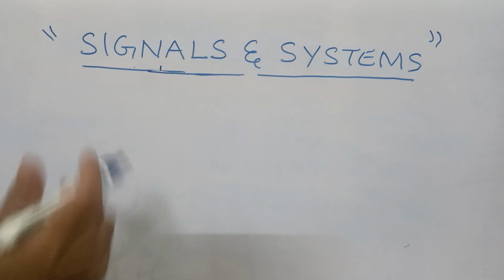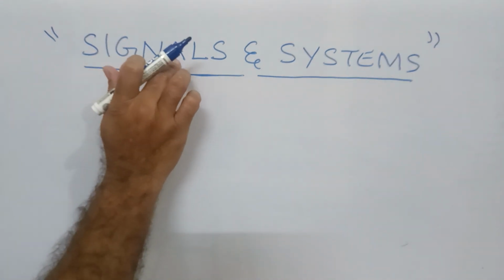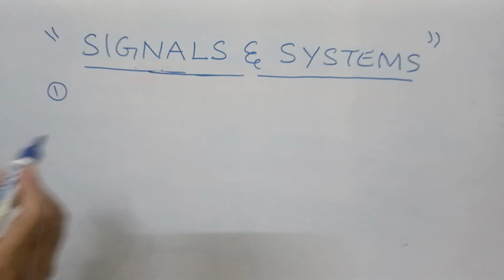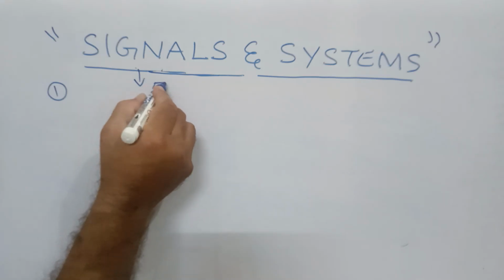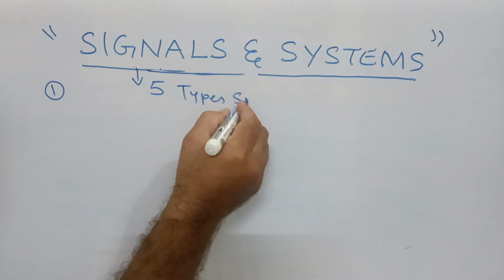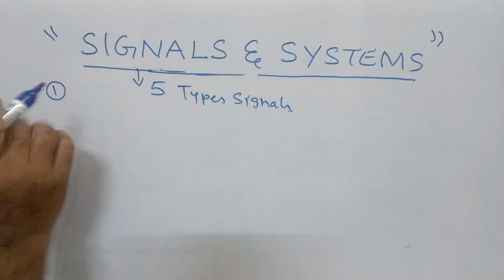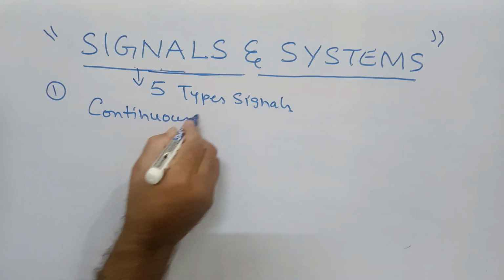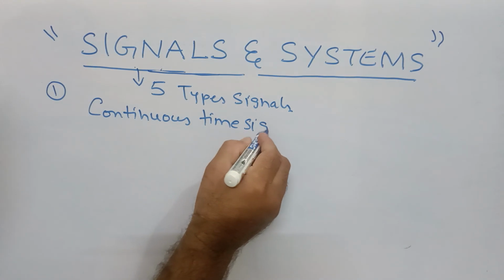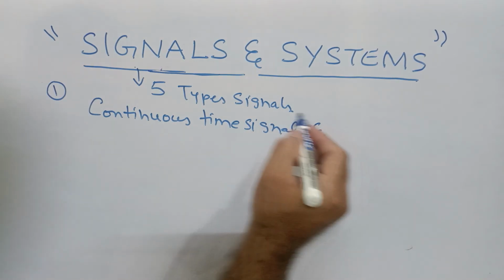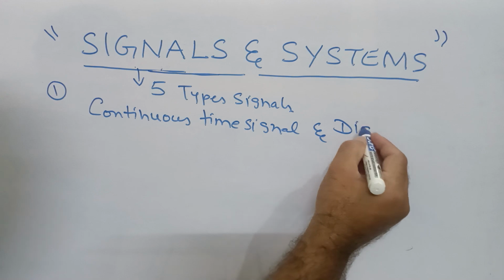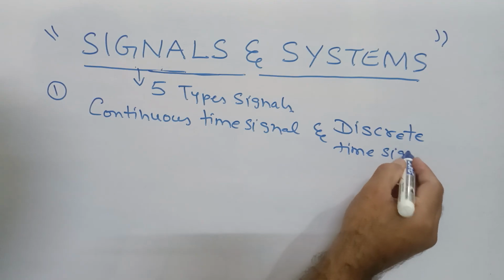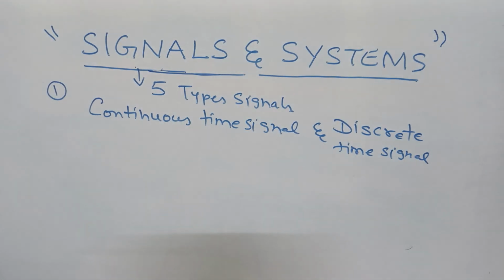Now let us see how many types of signals there are. In general, there are basically five types of signals. The first one is continuous time signal and discrete time signal.